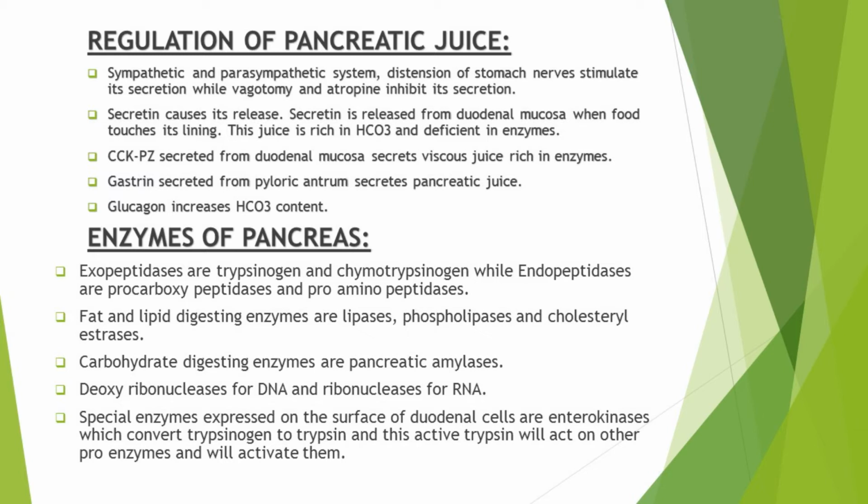Pancreatic juice secretion is regulated by both the sympathetic and parasympathetic nervous systems. The secretion of gastrin from the duodenal mucosa has a major role in the regulation of pancreatic juice. Distension of the stomach nerves also stimulates the secretion of pancreatic juice, while vagotomy and atropine inhibit the secretion of pancreatic juice.